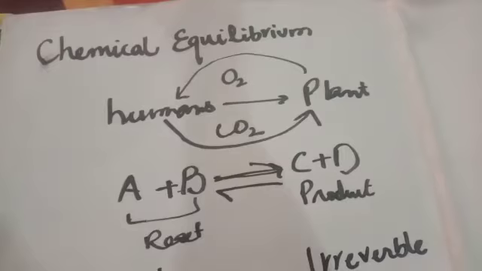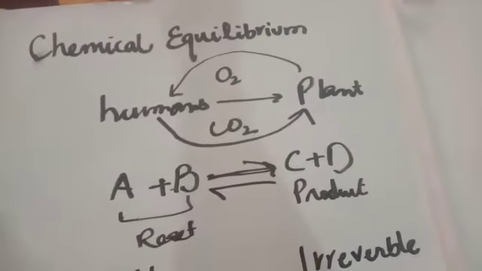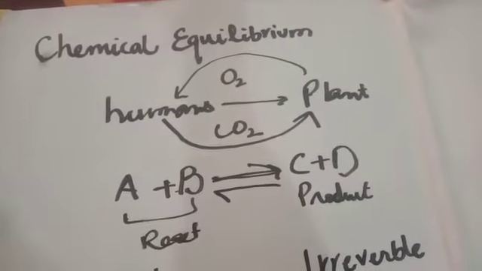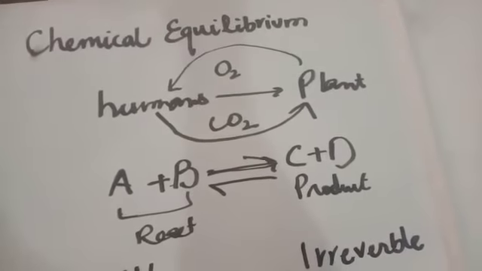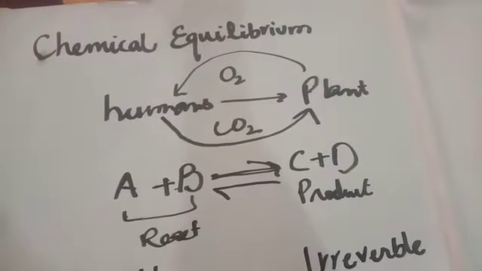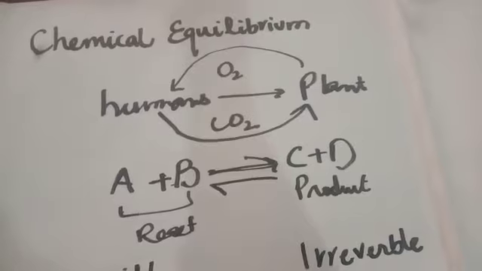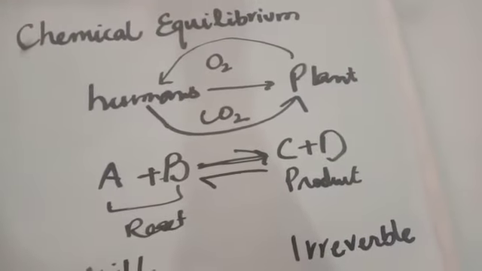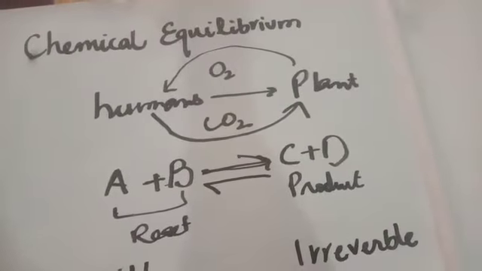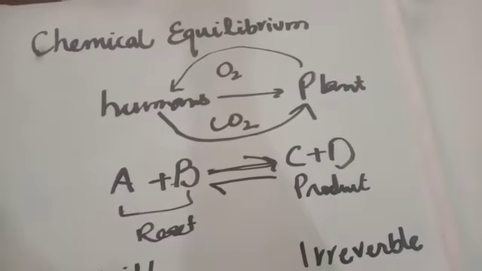The first topic of 10th class chemistry is chapter number 9. Its name is chemical equilibrium. Today we are going to start to study how chemical equilibrium is established in humans and plants, and in chemical reactions, and what the importance of chemical equilibrium is in chemical reactions.